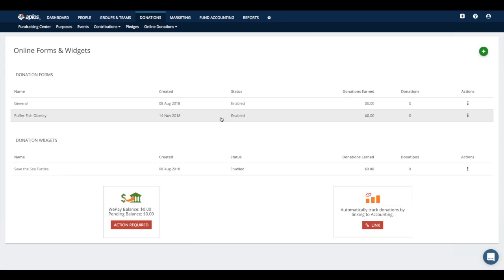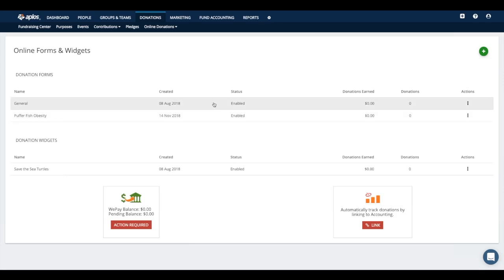For all of our organizations out there, the transaction rates are going to be 3% plus 30 cents for credit cards and 2% plus 30 cents for ACH payments. ACH being like an e-check where your donor puts in their banking information. If your donors are paying with an American Express card or an international credit card, there is a little bit of a bump there. That transaction rate would be 4.1% plus 30 cents. So again, 3% plus 30 cents for most major credit cards, 2% plus 30 cents for the ACH, and for American Express or international cards, it's 4.1% plus 30 cents. But besides those transaction fees, there are no additional costs for using us for your online donations.